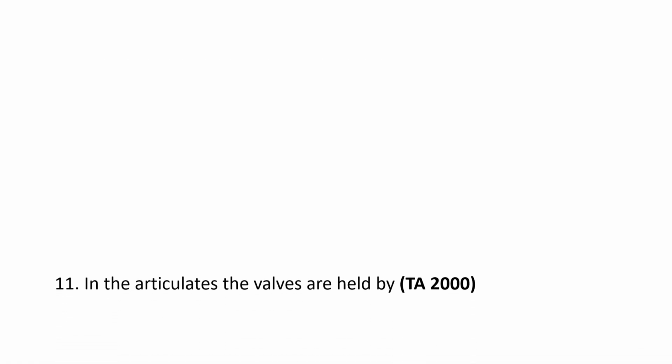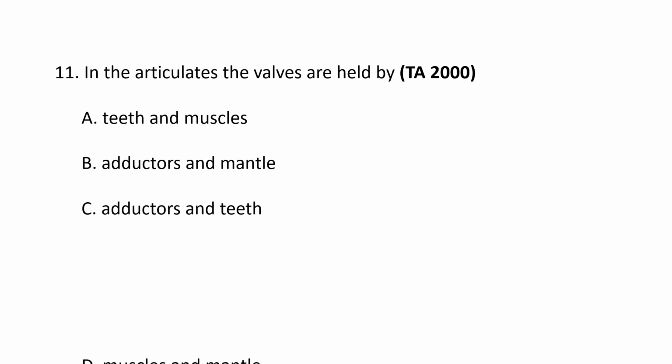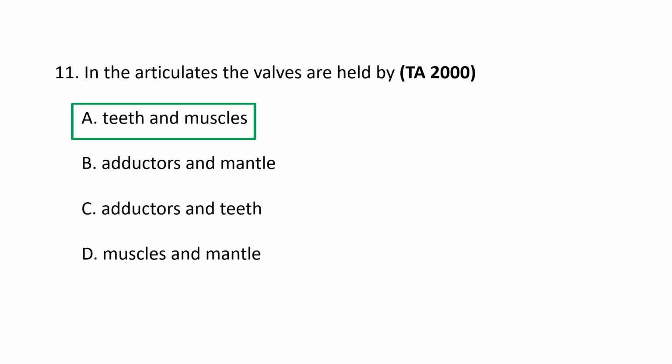Next question. In the articulates, the walls are held by A, teeth and muscles, B, adductors and mantle, C, adductors and teeth, D, muscles and mantle. In the articulates, the walls are held by teeth and muscles. In articulate brachiopods, the walls are held together by a combination of teeth and sockets along with the hinge line, as well as adductor muscles that close the walls.